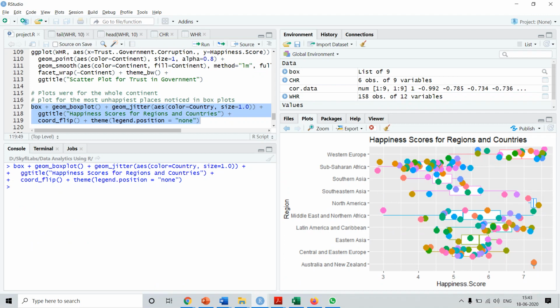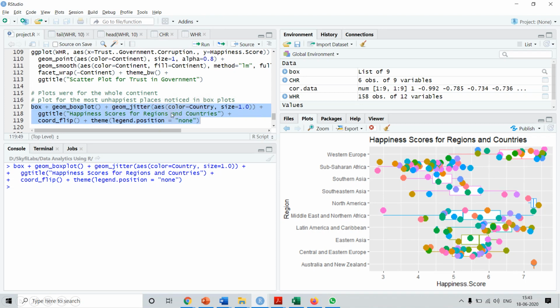After that, we want to know about the happiest and unhappiest continent, right? So we are trying to plot the most unhappy places in the box plot. For this we are putting the command, then we are drawing the geom_boxplot, then geom_jitter.